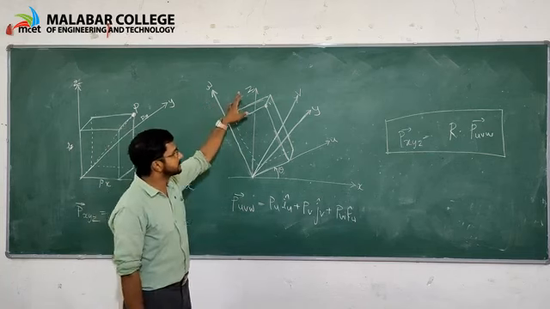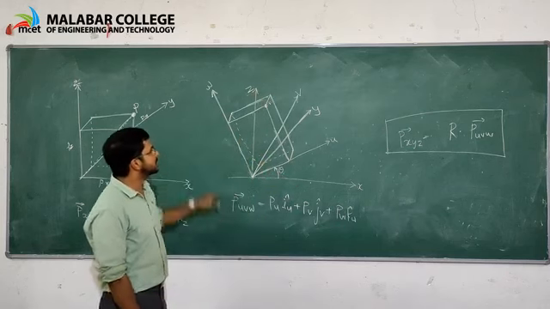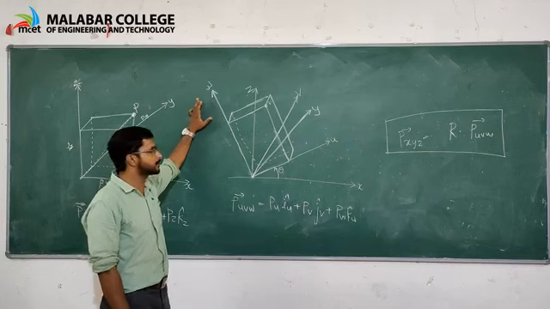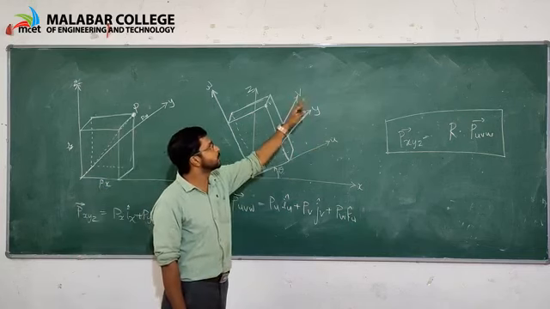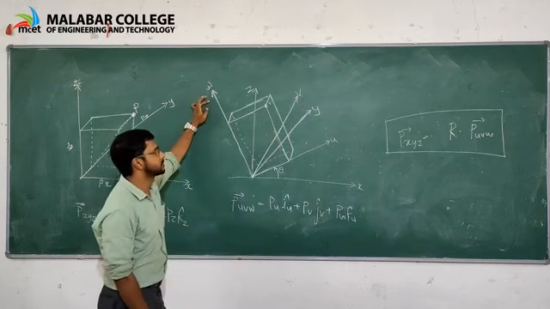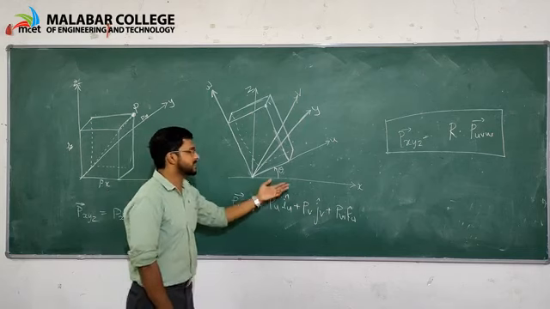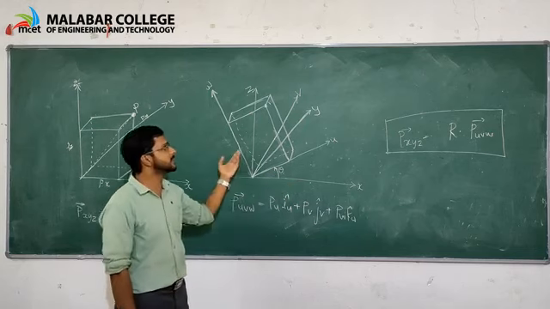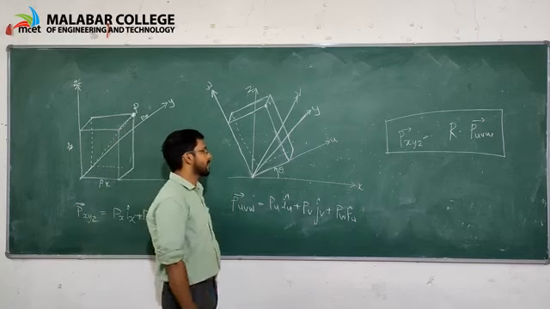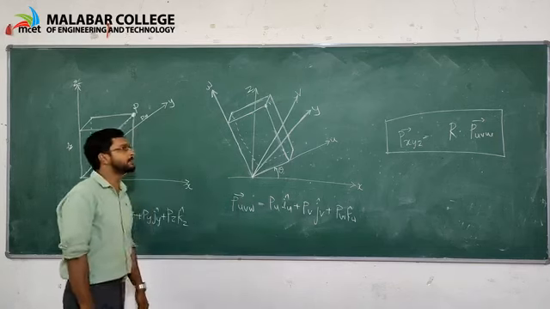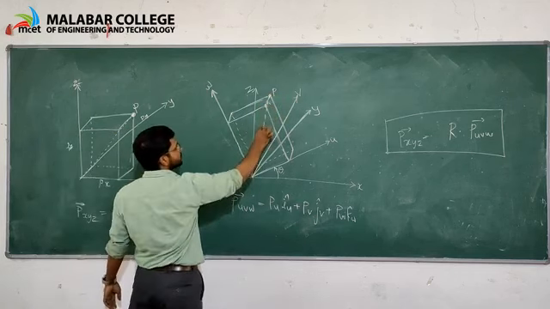Here the previous frame x, y, z is here, and a new frame is created, which is frame u, v, w, as shown in the figure. XYZ is the previous frame and UVW is the new frame obtained by the rotation of the object. Here is the point vector P.